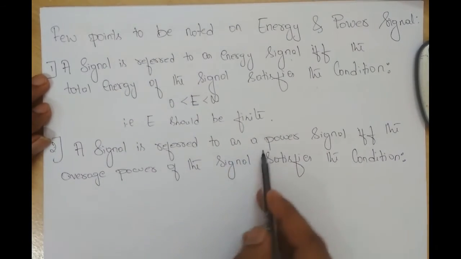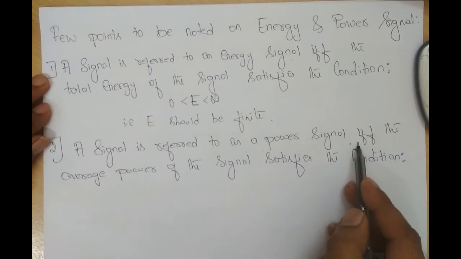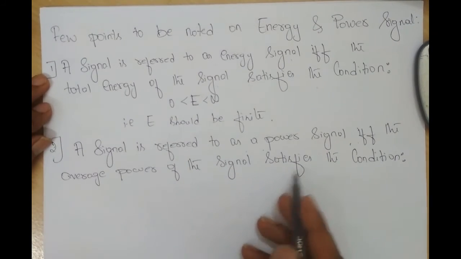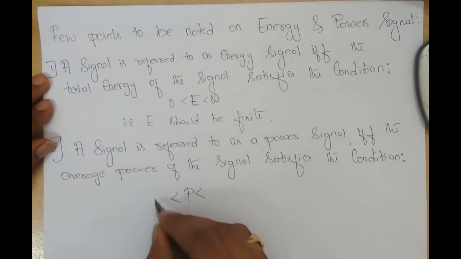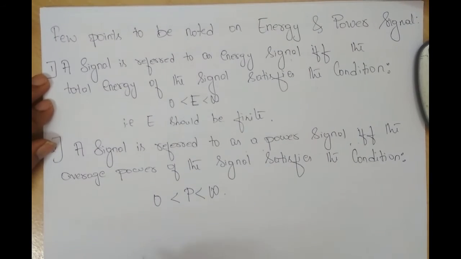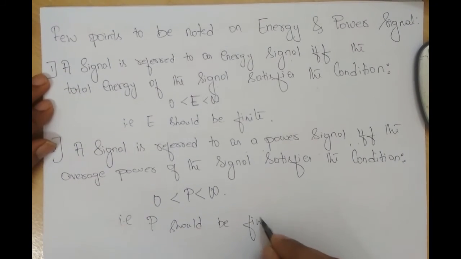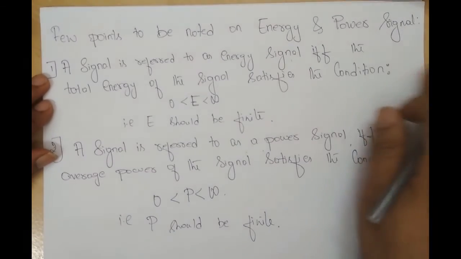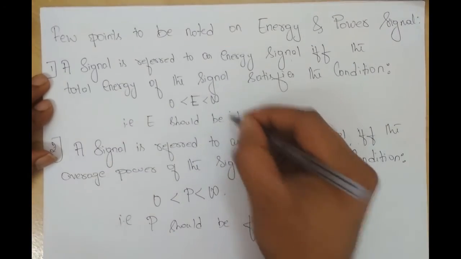A signal is referred to as a power signal if and only if the average power of the signal satisfies the condition that power P should also lie between 0 and infinity. So energy should be finite, power should be finite.